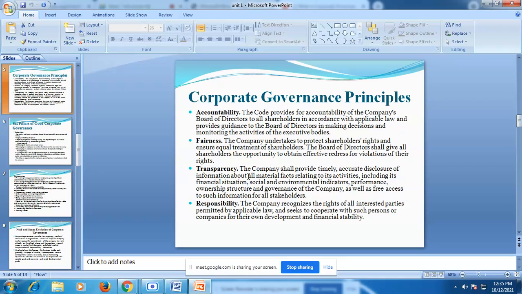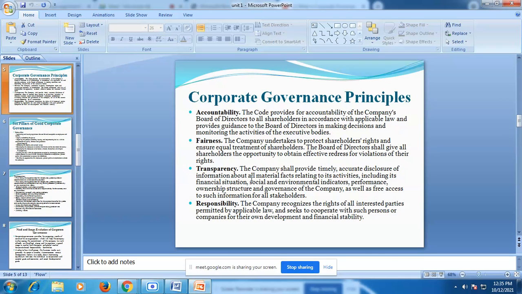Okay. So the first principle is accountability. What exactly is it? The code provides for accountability of the company's board of directors to all shareholders in accordance with applicable law, and provides guidance to the board of directors for decision making. So here there is a code of conduct in which the accountability of the company's board of directors and all shareholders is covered by some laws, and it provides guidance to the board of directors for making the right decision and monitoring the activity of the executive bodies. So this is about accountability.